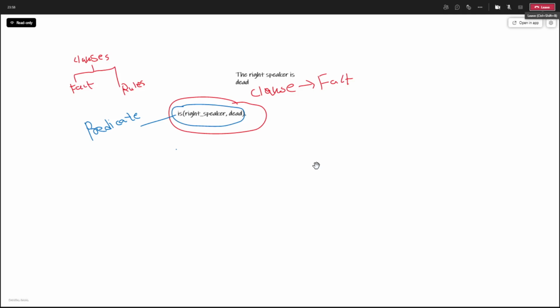Okay, now it is clear, ma'am, that this is the predicate. So what exactly is in the predicate? A predicate is composed of relationships, or you can say properties, and arguments. So where can I find this? See, this particular one in green is the relation. And the ones in black, these are the arguments.